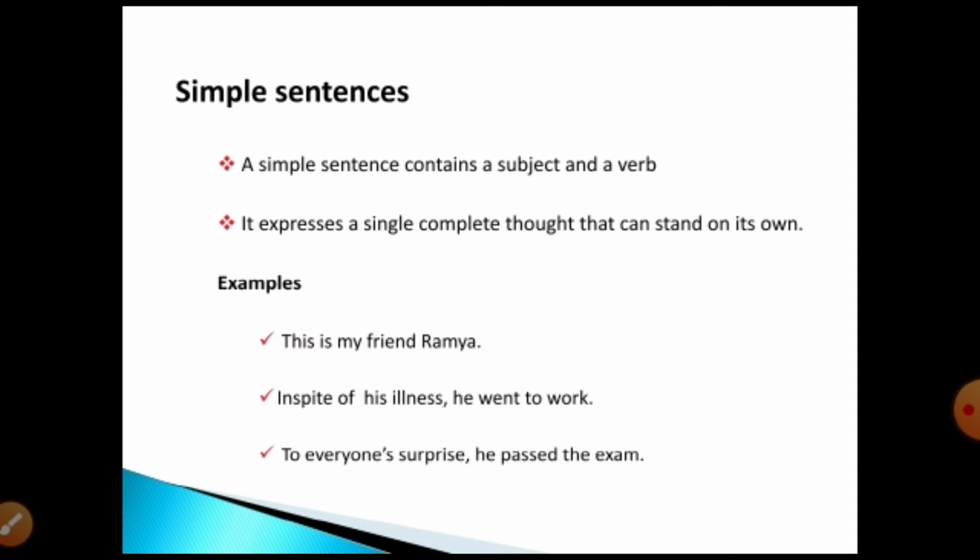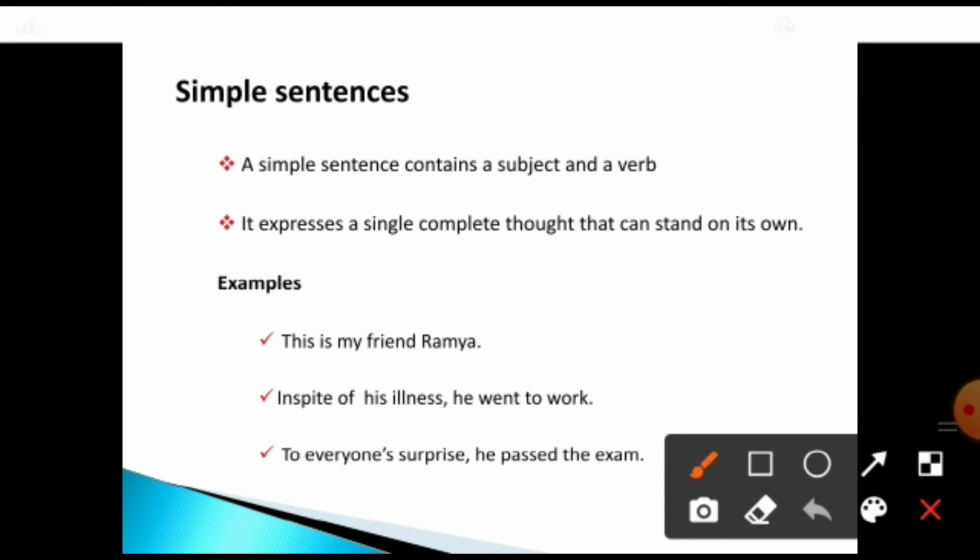That is called simple sentences. Okay, for example, we have seen some simple sentences. This is my friend Ramya. How many verbs are there? Where is the verb here? "Is" is a verb in this sentence. Oh, "so" is a verb in this sentence.